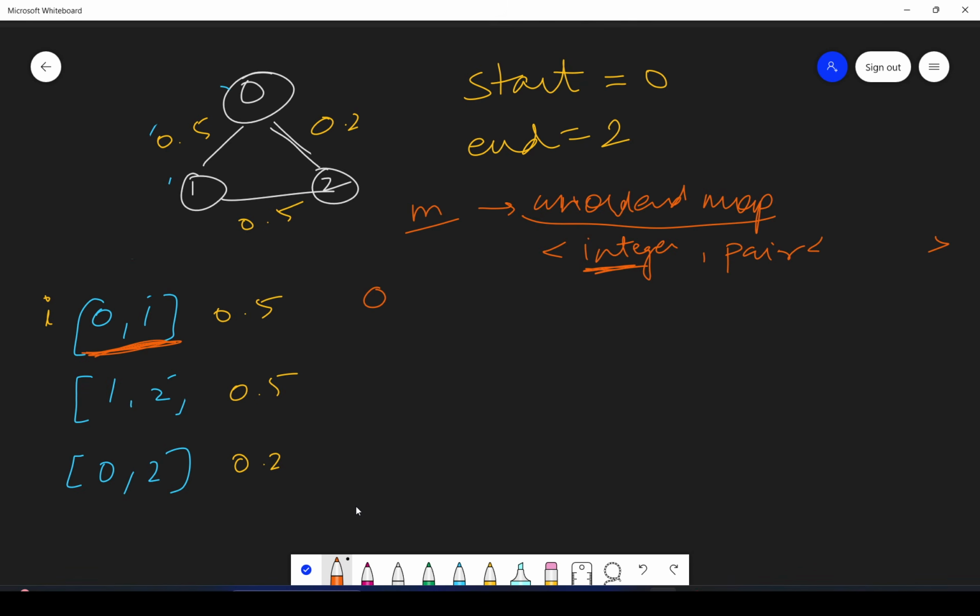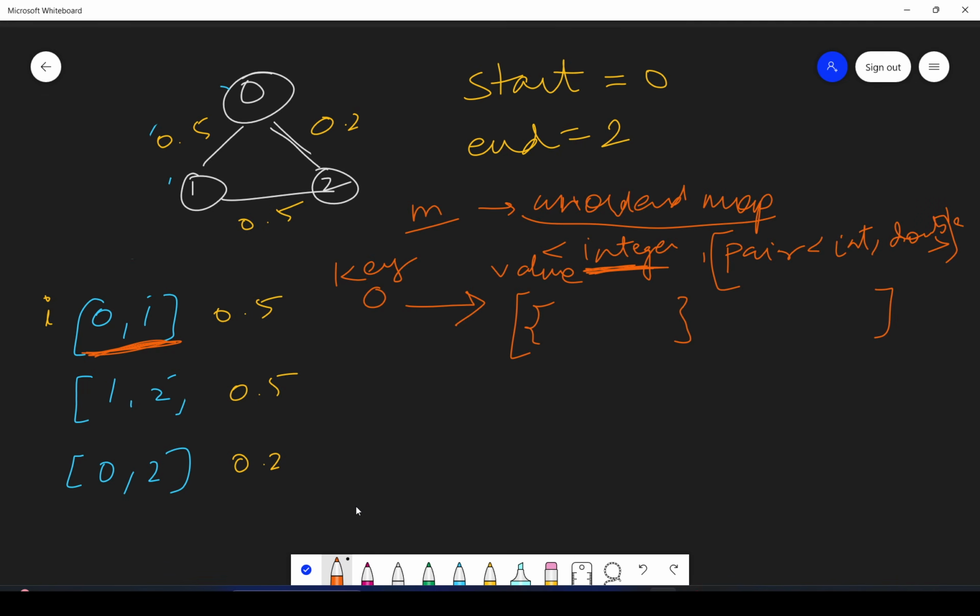See what we will be storing: 0 is the integer, the key basically, and its value will be a list of pairs, since 0 can have multiple edges. The first element of the pair will be the destination vertex, which is an integer, comma, the probability, which will be a double.